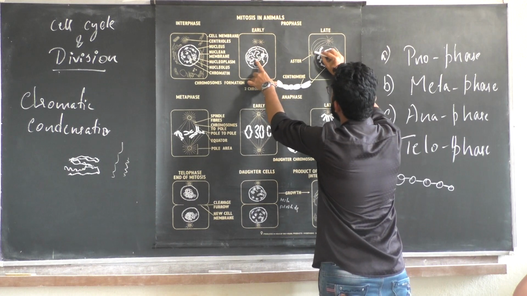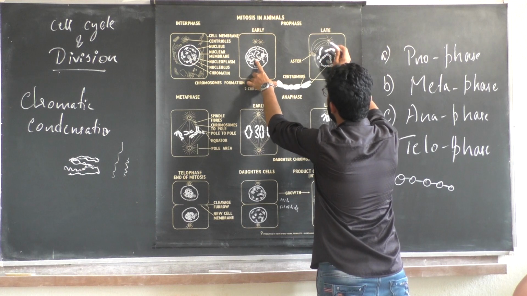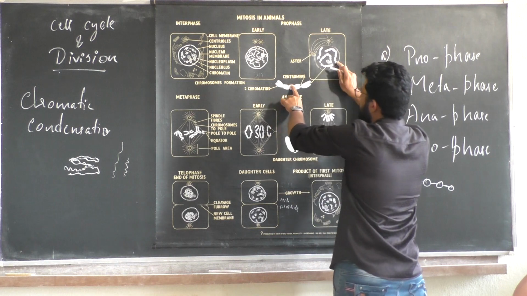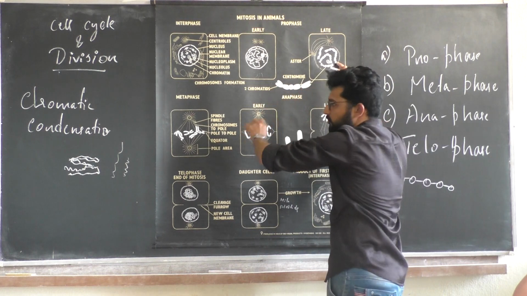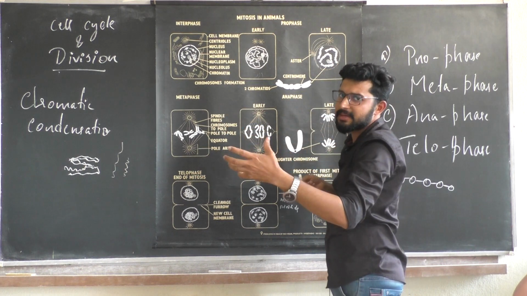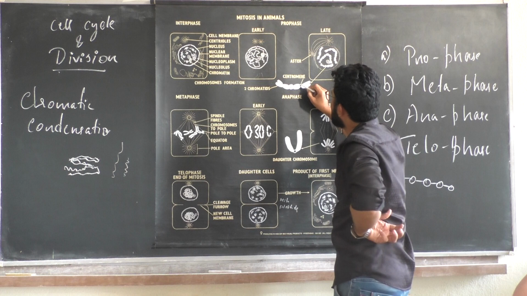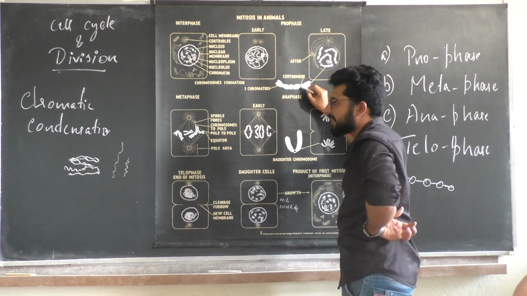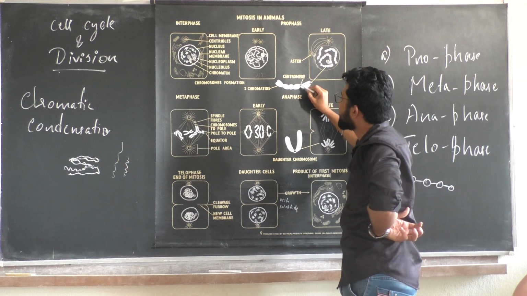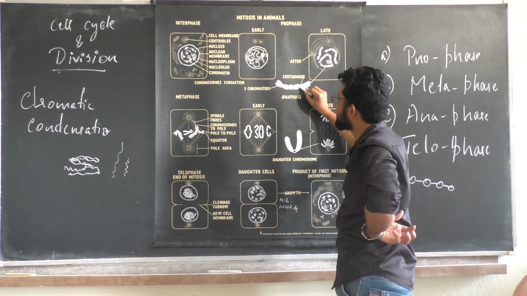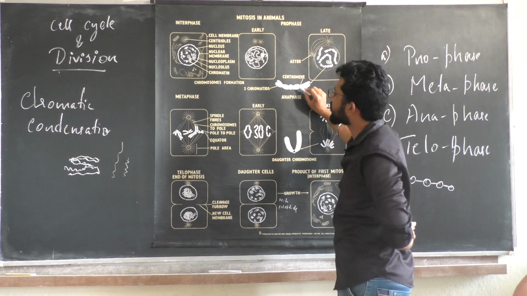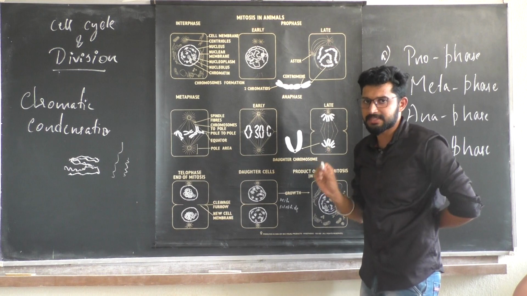When you come here, the condensation of chromosomes is happening. Loosely packed chromatin becomes tightly packed and forms a chromosome. The arms of a chromosome are held together by a structure called the centromere. The arms are called chromatids.